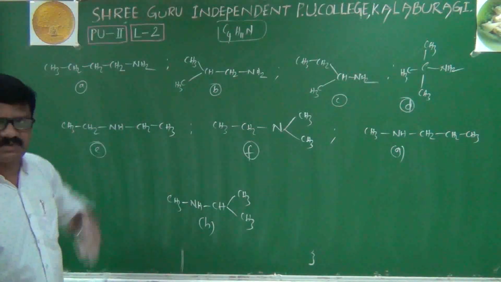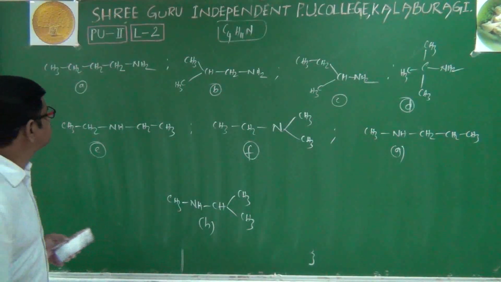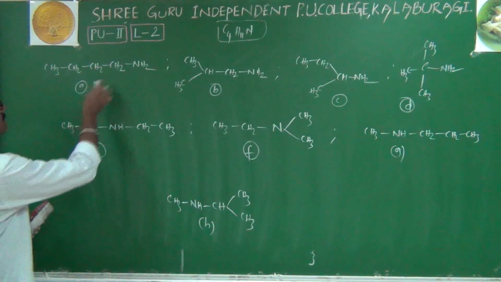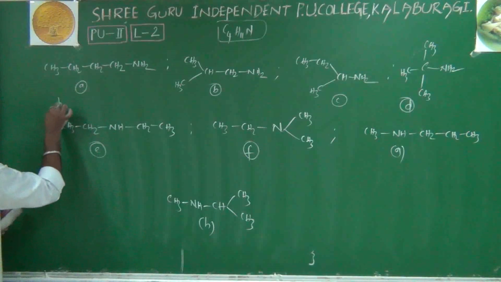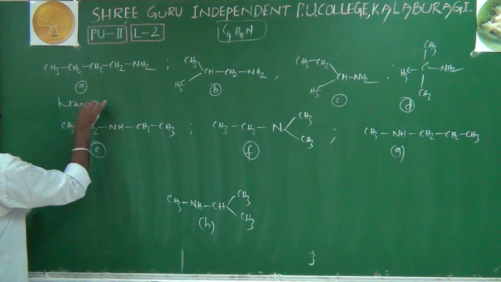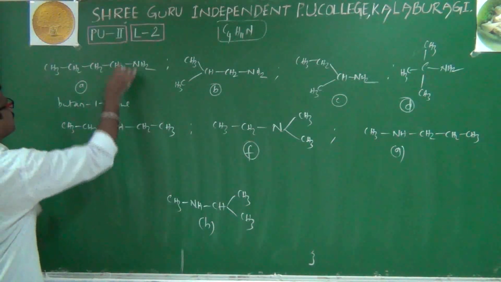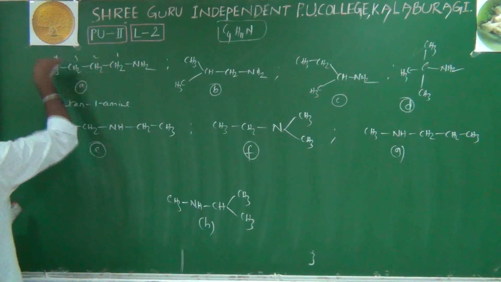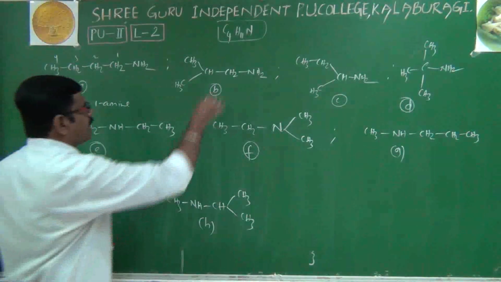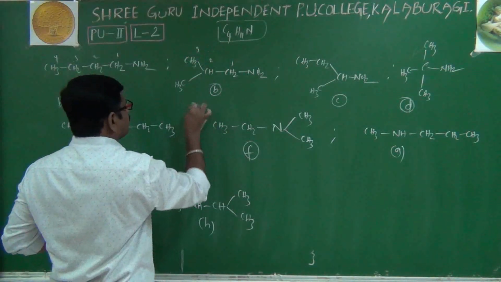Now we will write all the corresponding IUPAC names. IUPAC names are very simple. Here, numbering 1, 2, 3, 4, its name is butan-1-amine. Because we give the numbering like this: butan-1-amine. Come here. 1, 2, 3, 2-methyl.